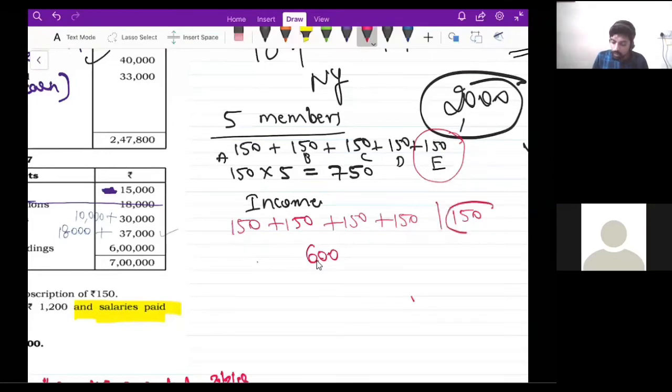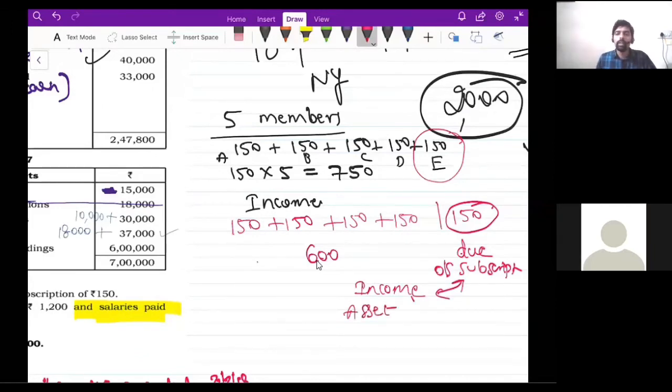I received only 600 rupees. And then this 150 is due. This 150 is due. Matlab, this is outstanding subscriptions, right? Subscription is an income. If income is outstanding, will that be an asset or liability? Very good. It will be an asset. That is outstanding, right? I will receive that 150 rupees on a future date, correct? That 150 will be income for me.